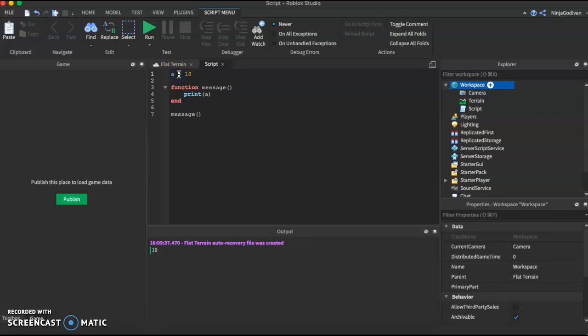A local variable is the other way around. Local variables can only be accessed when they're inside the block. I'll explain soon. So a local variable can only be accessed inside the block. Just to make it simpler.